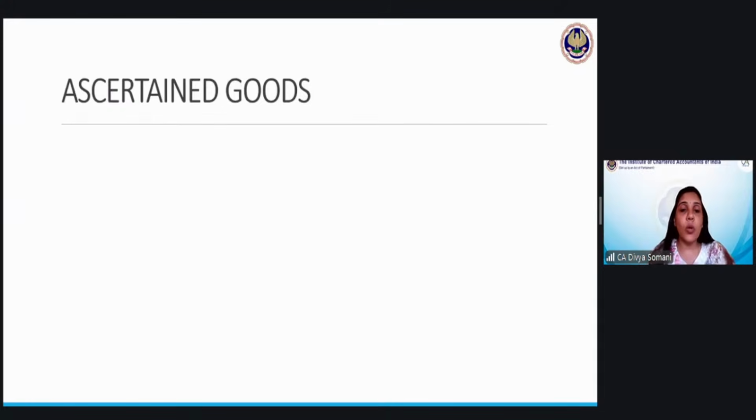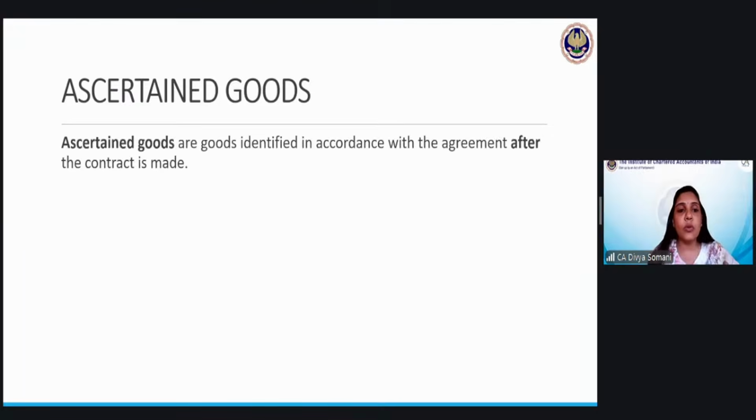What are basically ascertained goods? Ascertained goods are goods identified in accordance with the agreement after the contract is made. So once buyer and seller have agreed to other terms, then the goods will be identified. Suppose I go to the shop and ask the seller to give me 5 kg of wheat or wheat flour or anything, like I purchase 5 kg of sugar. So he has a big bag of sugar. However, it might be having more than 20 kgs, but out of that, I want just 5 kg.